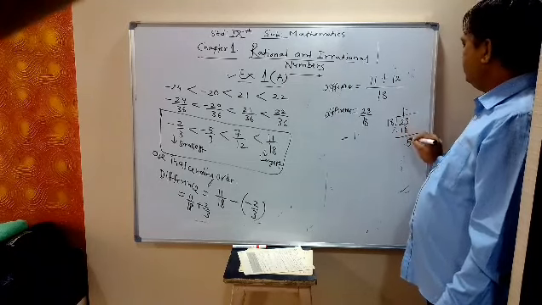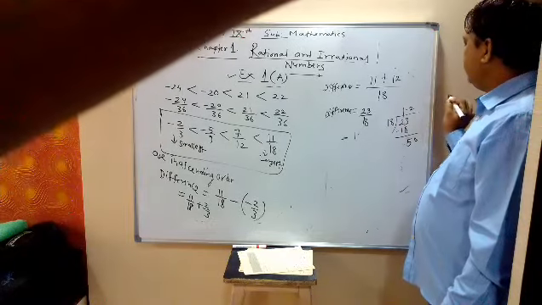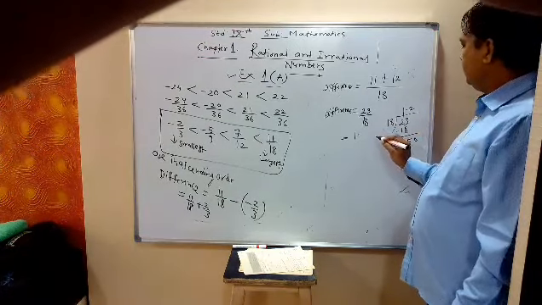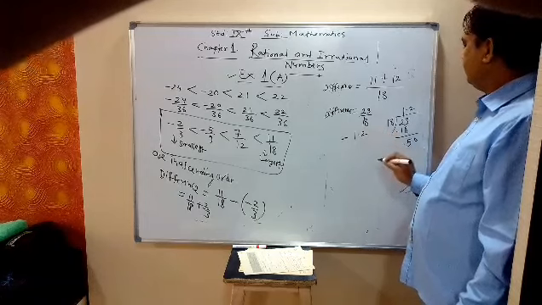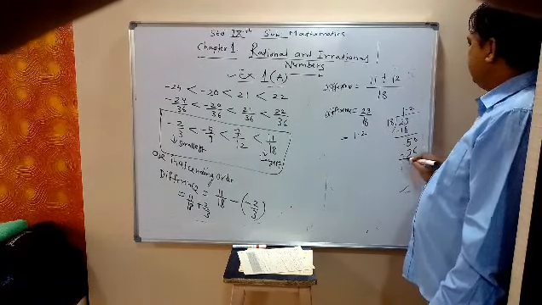We put a decimal point. 18 twos are 36, then this is 14.